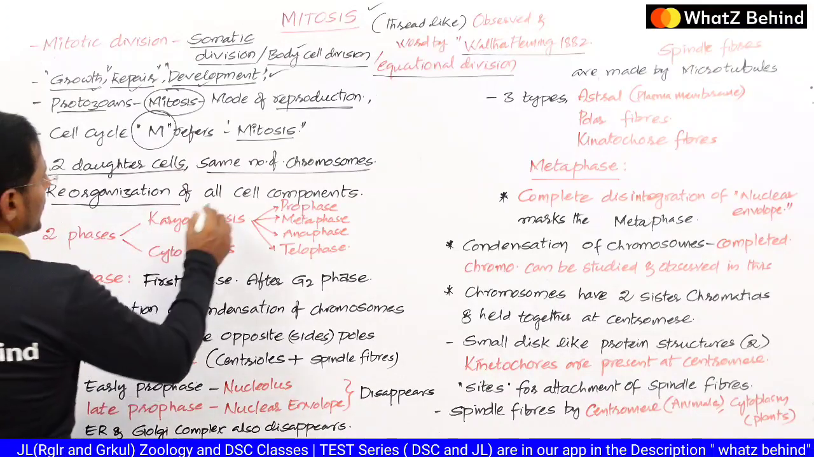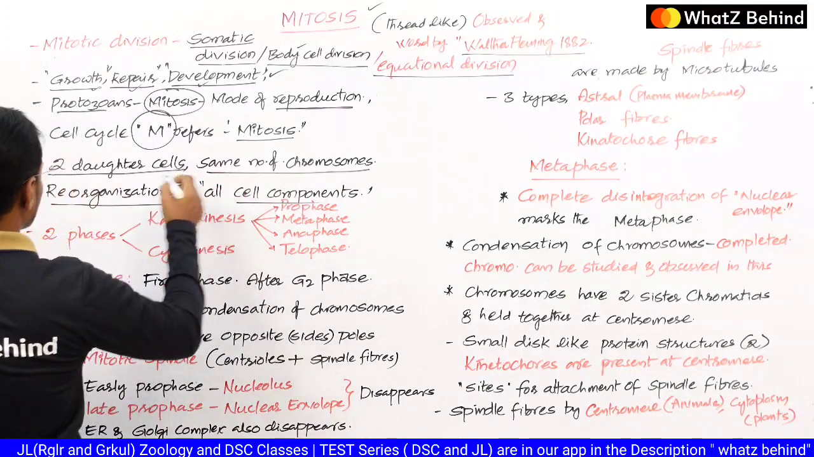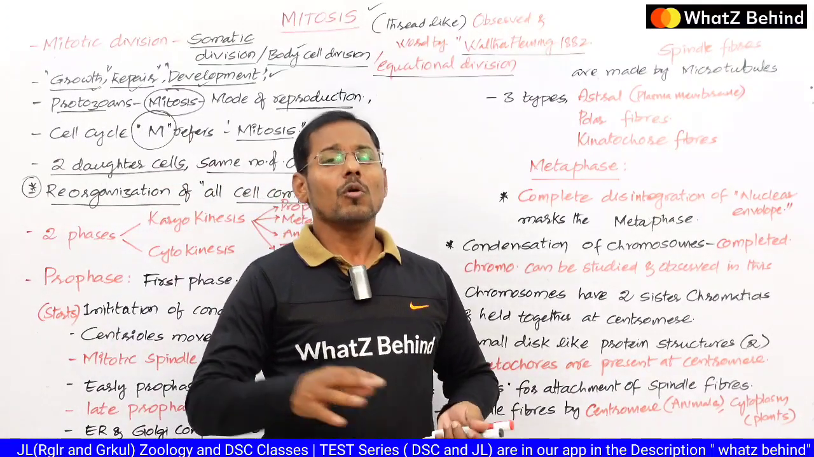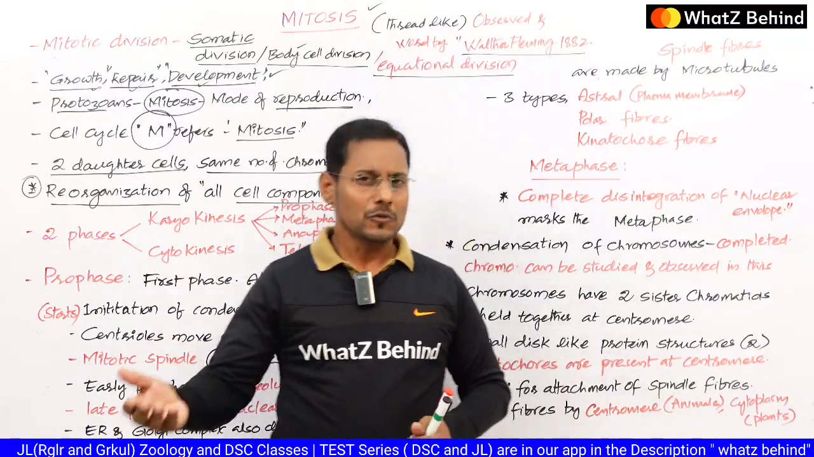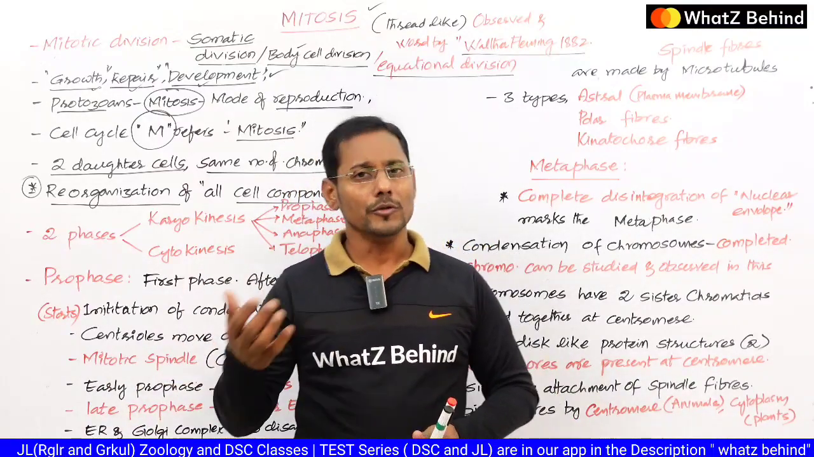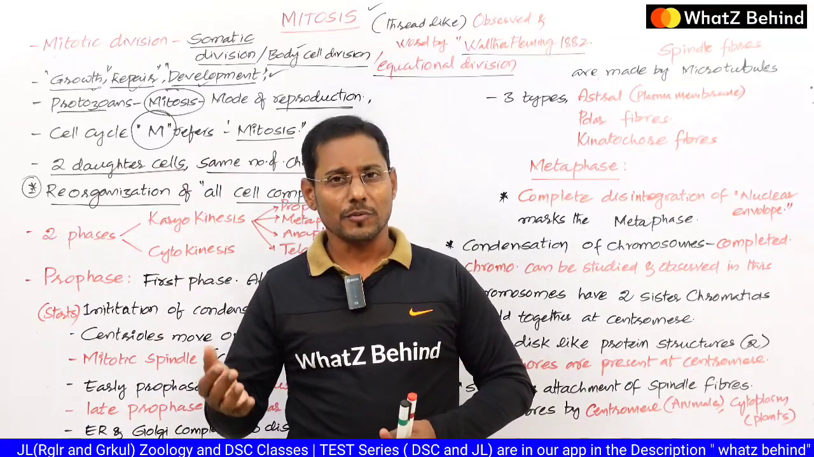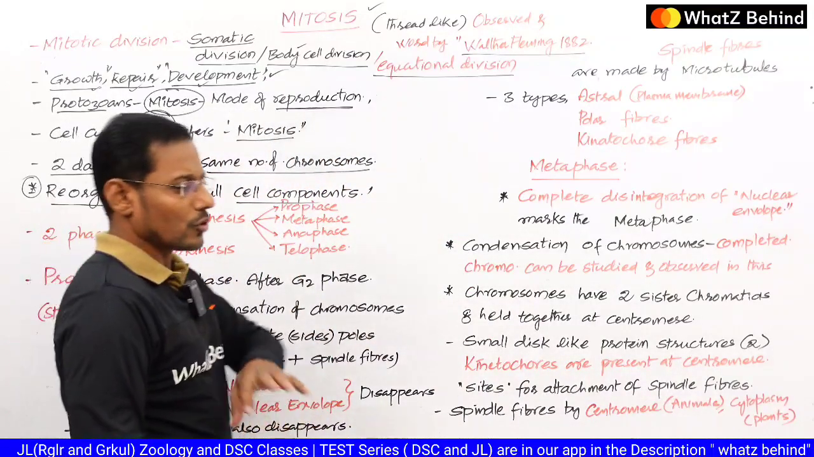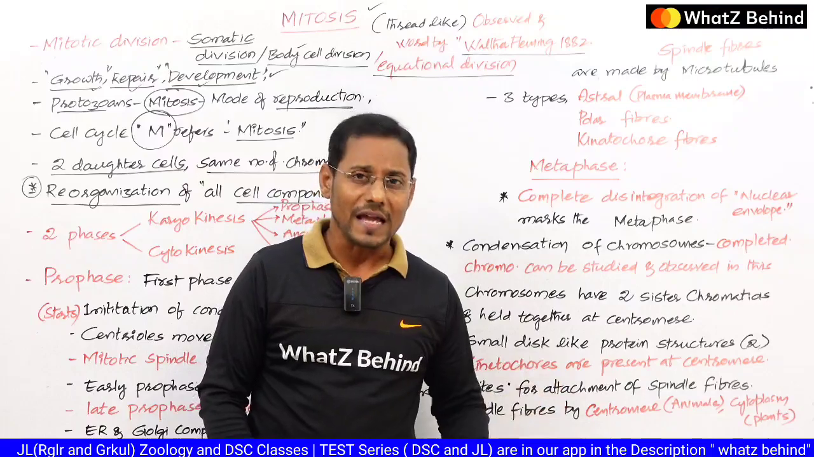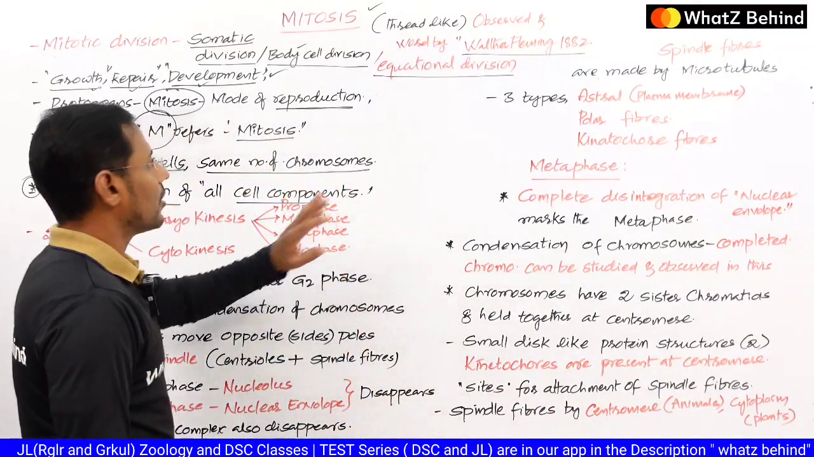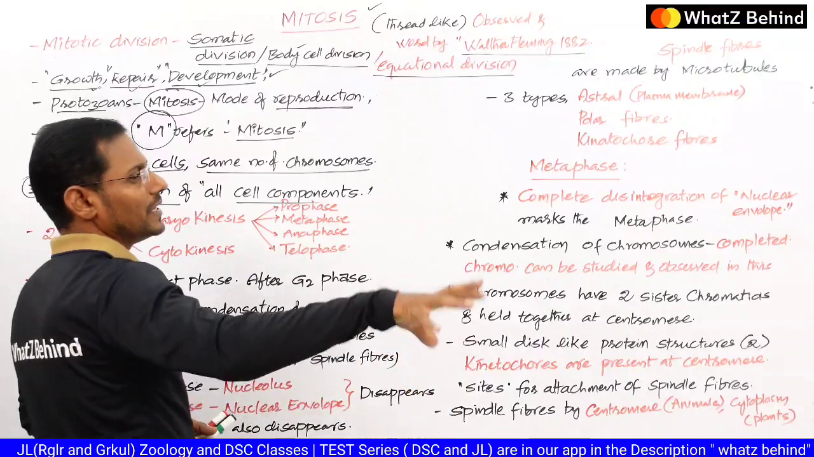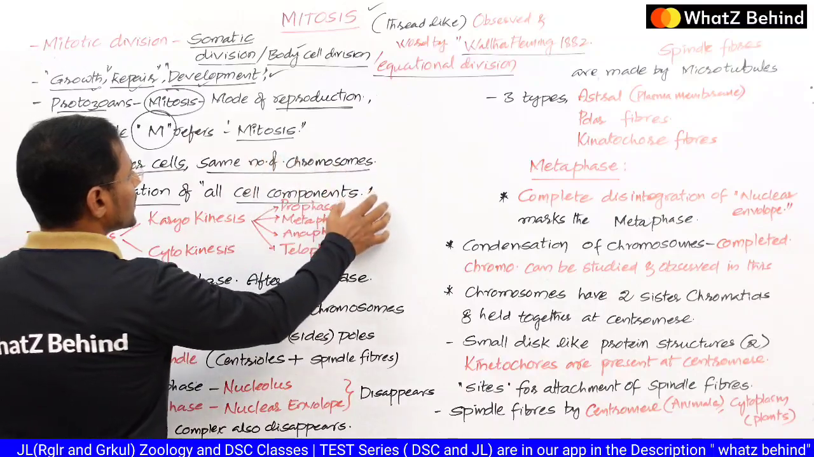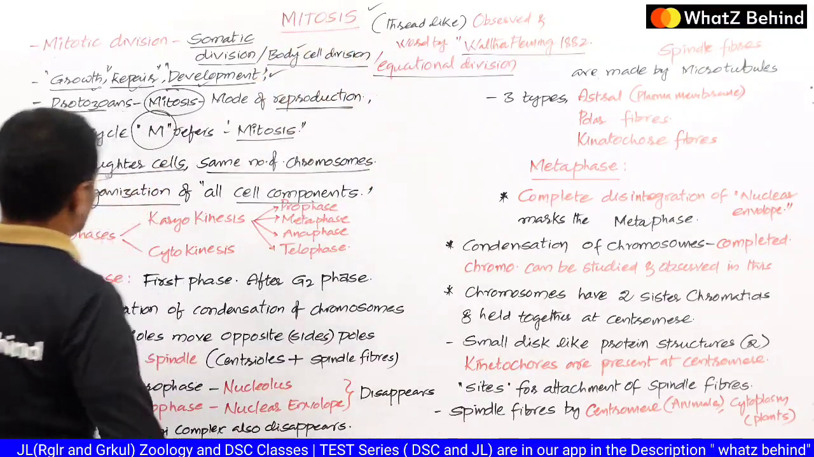And reorganization of cell components, this is one important point which we haven't come across at the school level. Reorganization of all the cell components. It could be the nucleus, the nuclear membrane, the nucleolus, or all the cell organelles present in the cytoplasm. These are all called cell components. So every cell component is reorganized by mitosis. Remember, reorganization means it disappears once and is organized again. So we say reorganization of all the cell components takes place in mitosis.